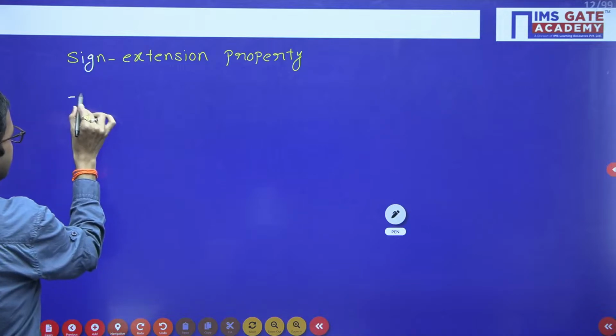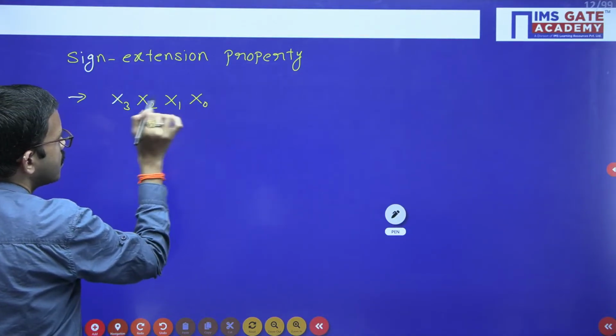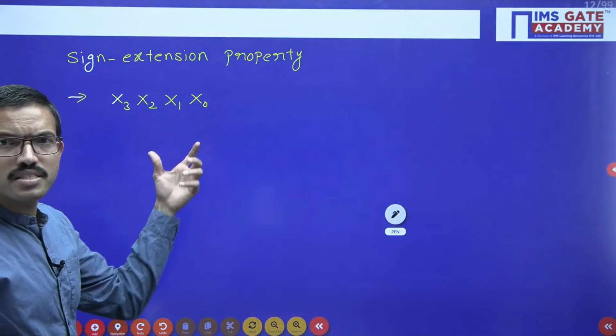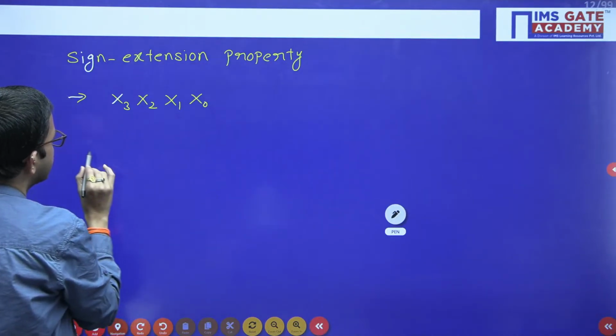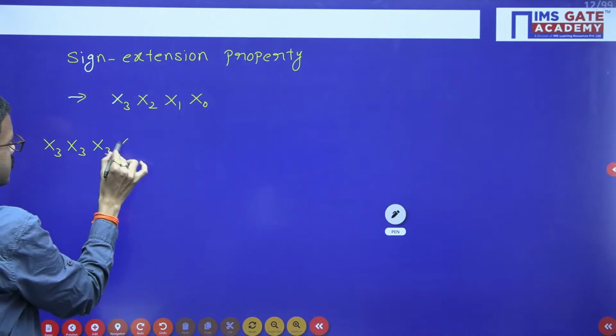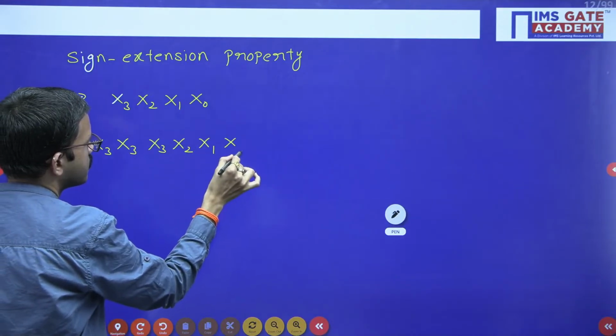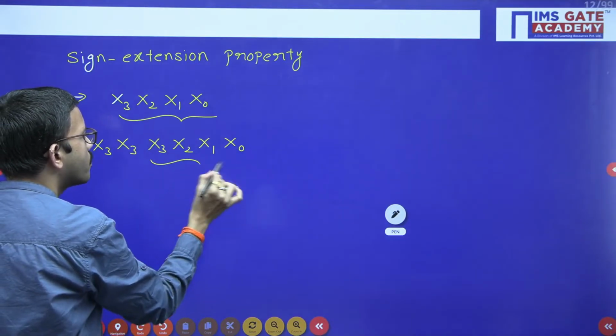Say for example, I have a 4-bit number x3, x2, x1, x0, and the same number I am representing like this. This number I have copied as it is.